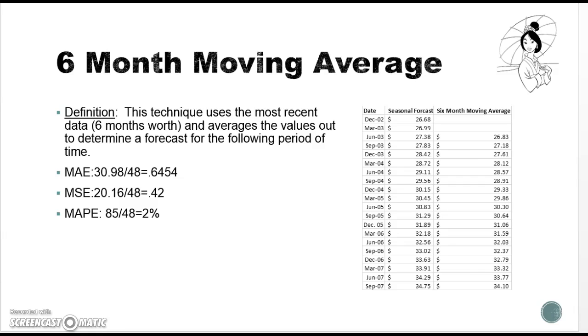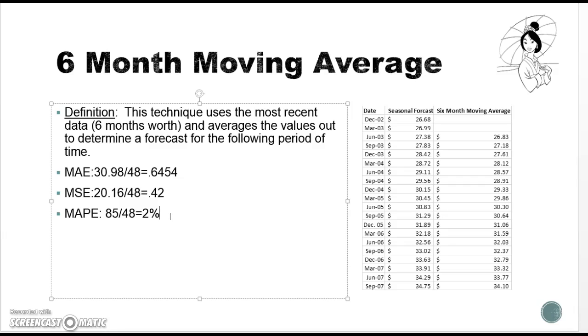The 6-month moving average, you can see there the definition of this method. However, we do have an average percent error of 2%, which is not quite the same as that 0.197 we saw in the seasonal forecasting. So it's a little bit disappointing there.